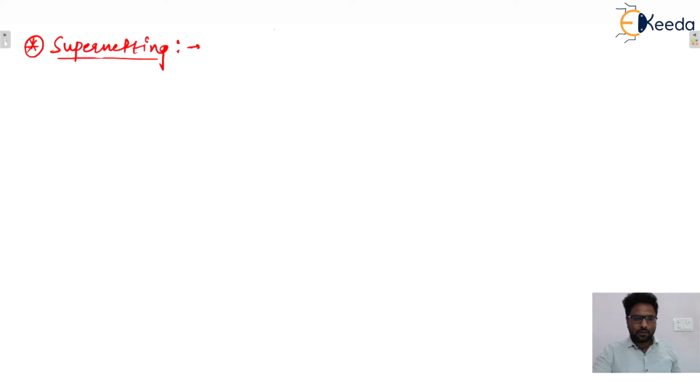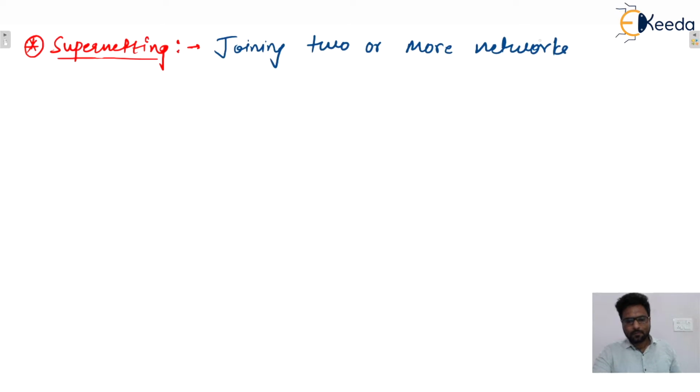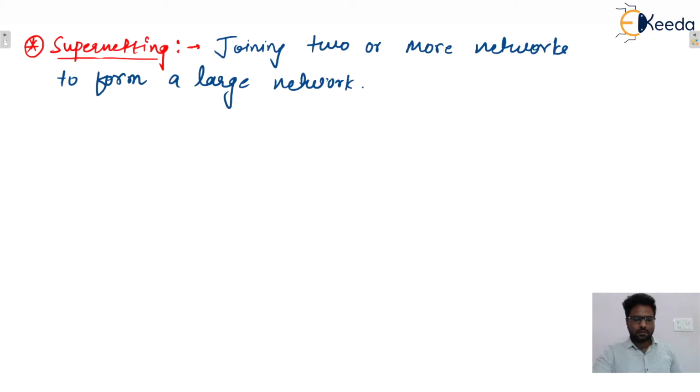So you can write down the definition of supernetting: joining two or more than two networks to form a large network, isn't it?